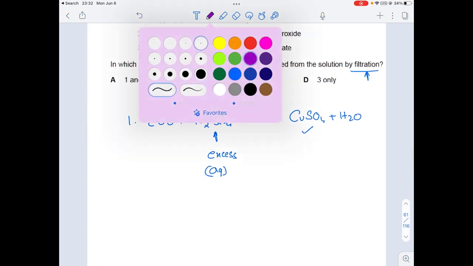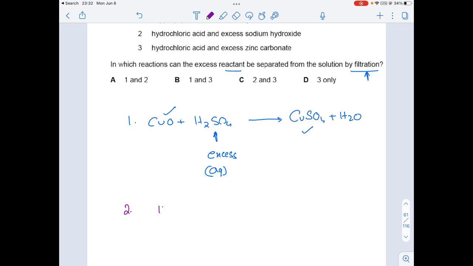Whereas for the second one, we are adding HCl plus NaOH, sodium hydroxide, which gives NaCl plus H2O. NaCl is aqueous and we are giving excess sodium hydroxide. Excess sodium hydroxide means the entire hydrochloric acid is used and the remaining excess sodium hydroxide is in the form of a dissolved substance. It will not be a solid. So we cannot remove this excess sodium hydroxide either.